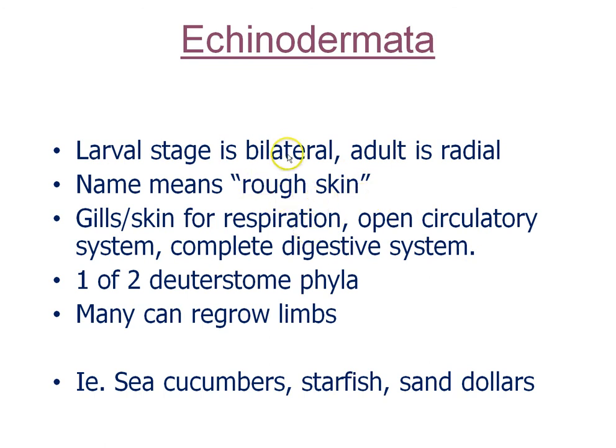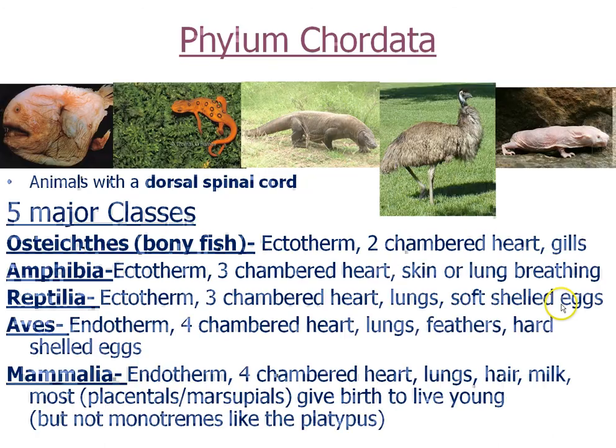They have bilateral symmetry as a larva. However, as an adult, they have radial symmetry. Remember, the only other animal with radial symmetry is the Cnidarians, the jellyfish. They have skin for respiration and an open circulatory system and a complete digestive system. Many can regrow limbs, which is an interesting side note about echinoderms, and include things like sea cucumbers, starfish, and sand dollars.